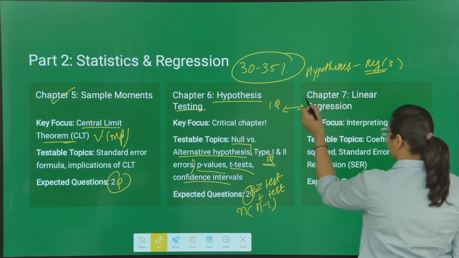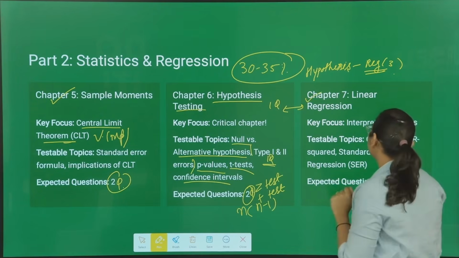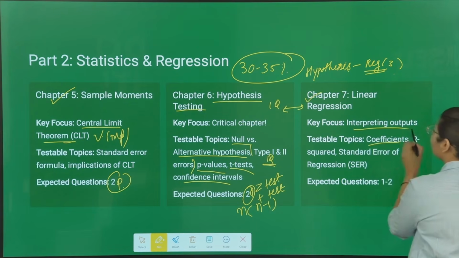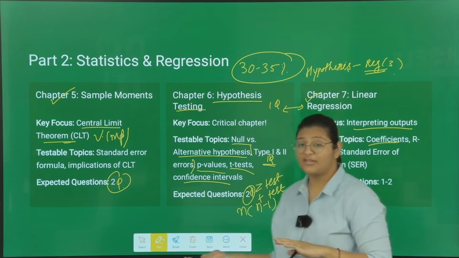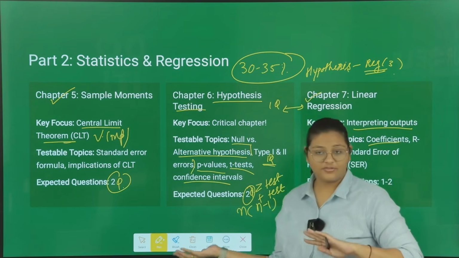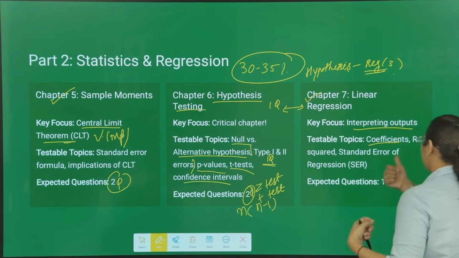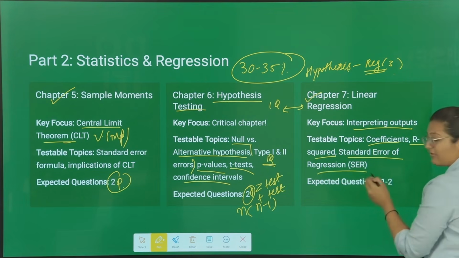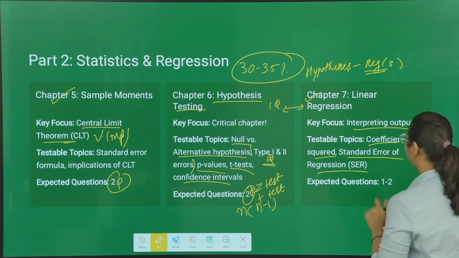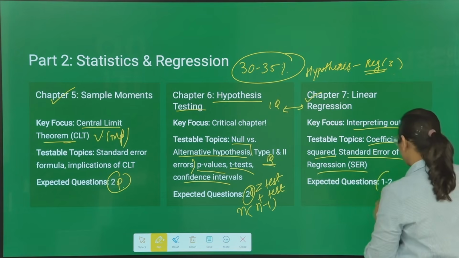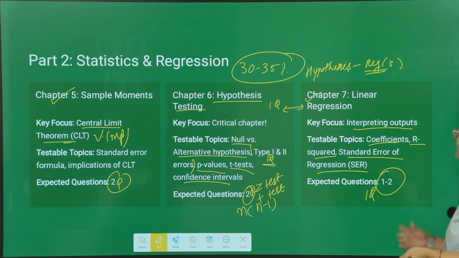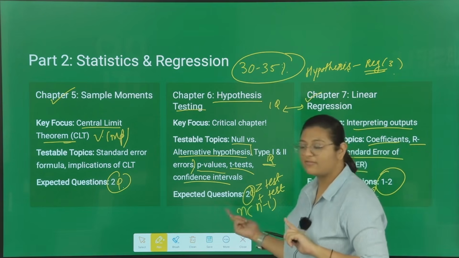Now coming to the next chapter, which is linear regression. Here they can test you on coefficients. Then there is one equation where you need to put in the inputs and get the output. That is also very important. Then R square, standard error of regression, all these are important topics, and from here they can test you with one question. Mostly one question, because then they will also test you on other topics of regression.